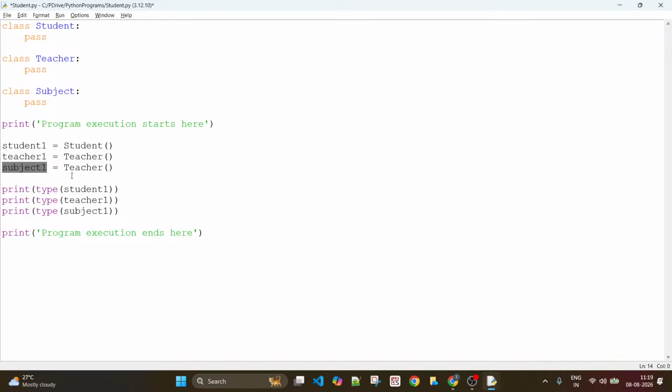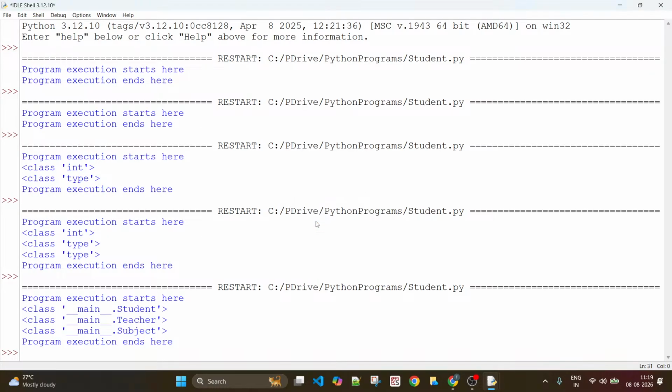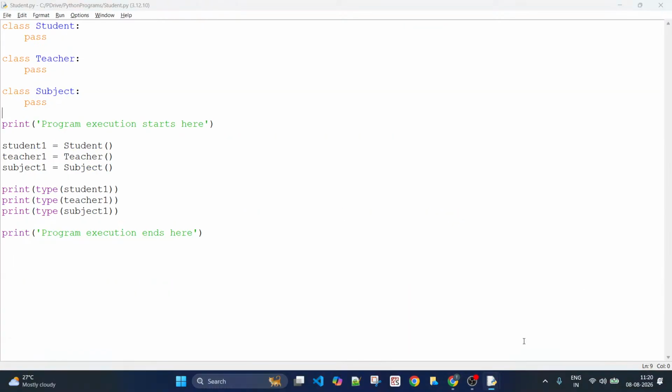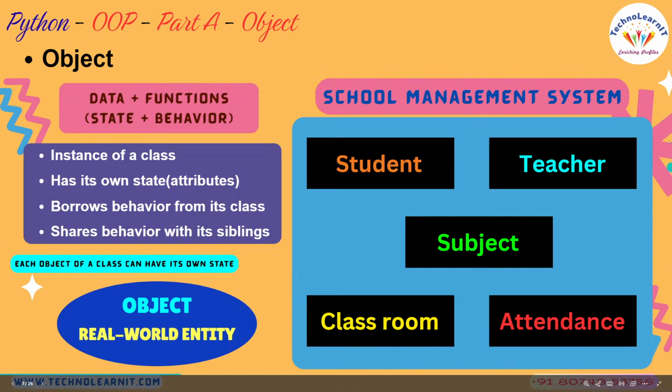Okay, so I'll just change this to subject. All right, so this is how you can understand the type of objects. When you ask for the type of class, it says it is class type. When you ask for the type of object, it reports the respective class name. All right, let's move on.